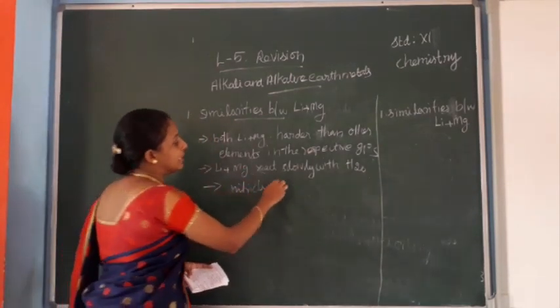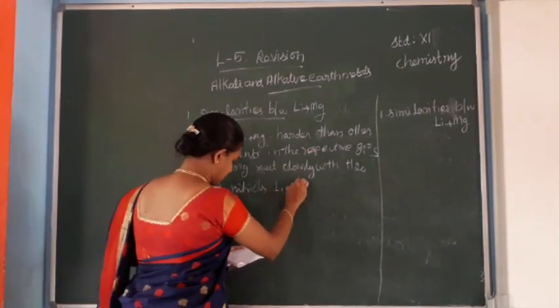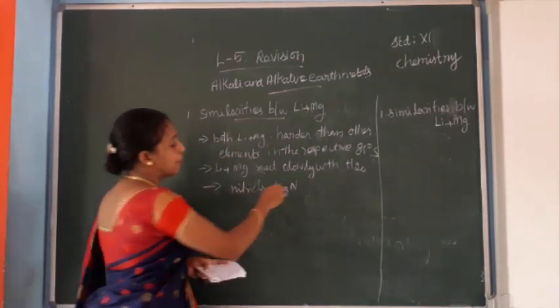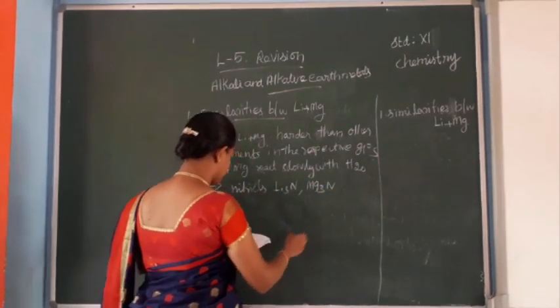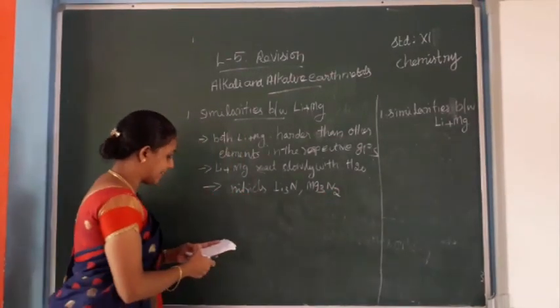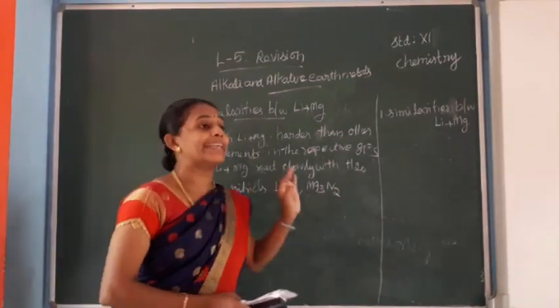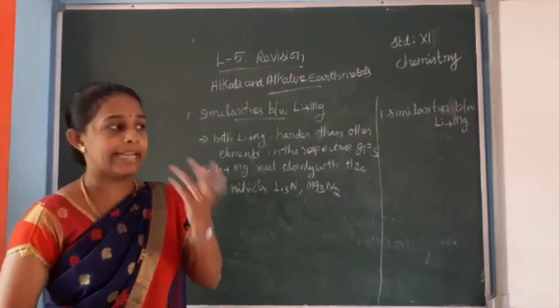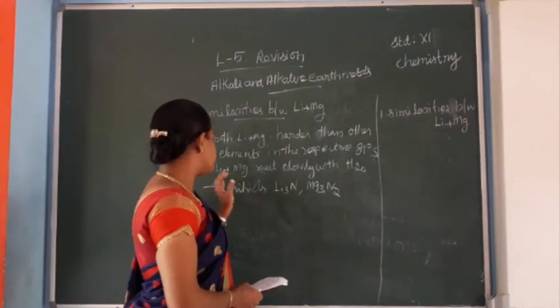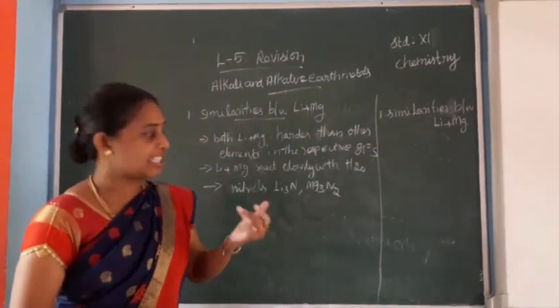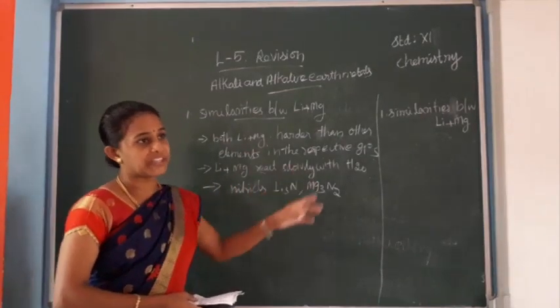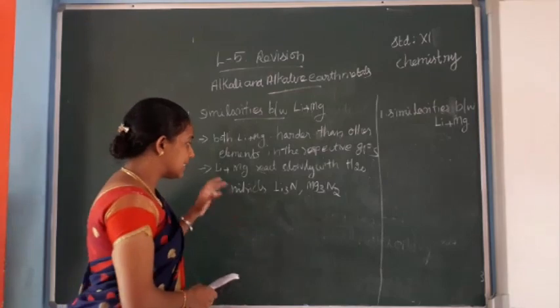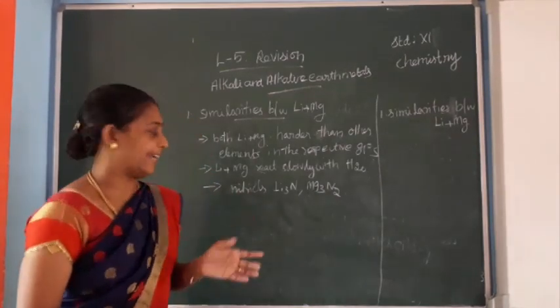Lithium can form lithium nitride, and magnesium can form magnesium nitride, by direct combination with nitrogen. Both lithium and magnesium form nitrides, lithium nitride and magnesium nitride, by direct combination with nitrogen.